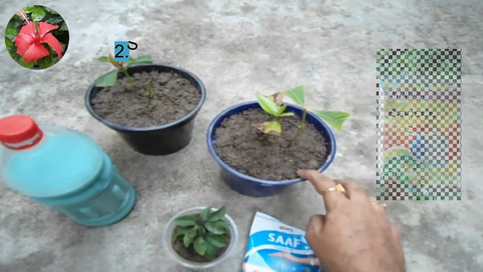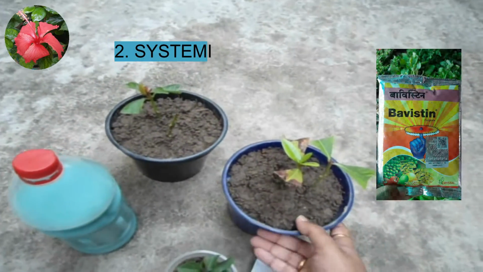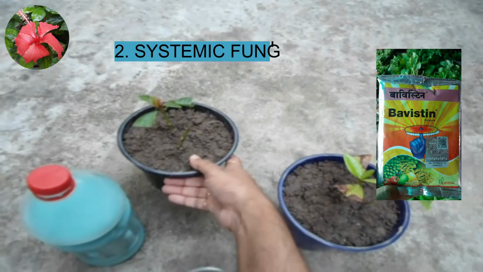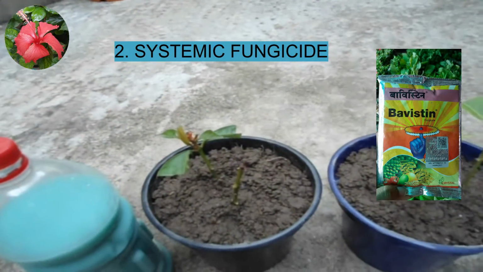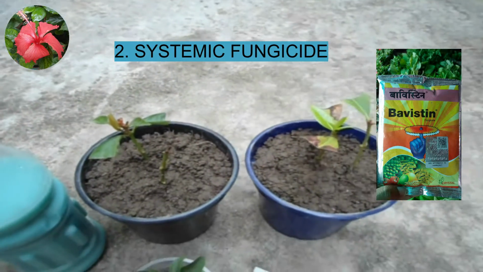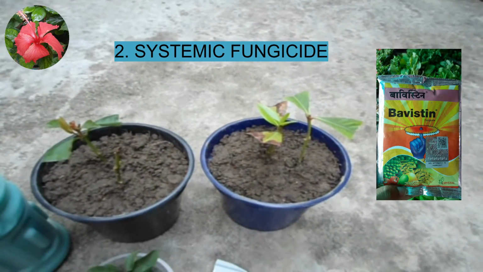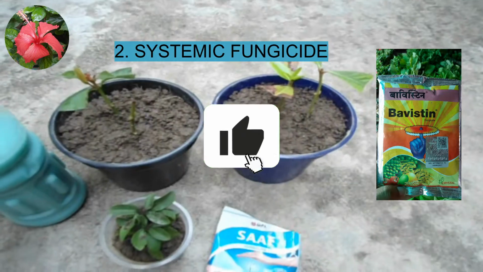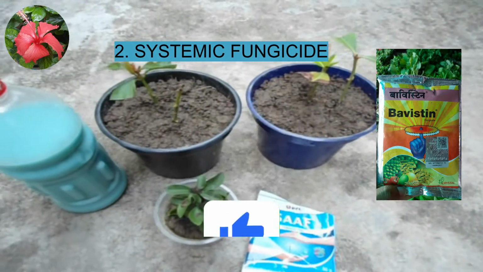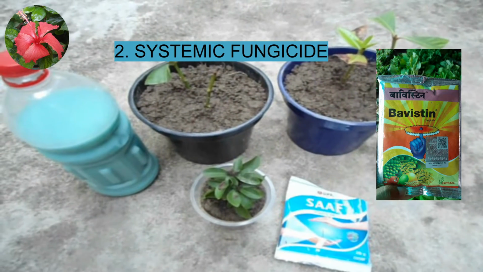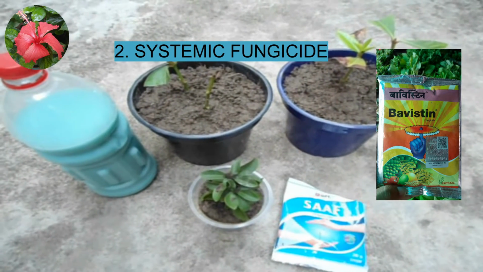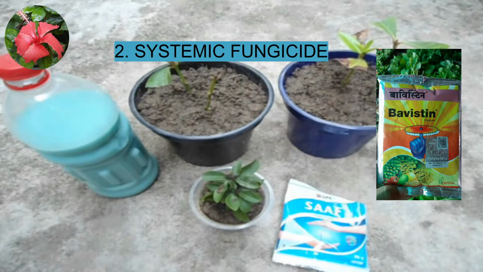Now the second fungicide is systemic fungicide. This fungicide is the one which is taken up by the plant. That means it penetrates the plant tissue and circulates throughout the plant's internal system. It also saves the roots of the plant from fungus. It protects the plant from infections and restricts, or controls, you can say, the further growth of fungal infection.